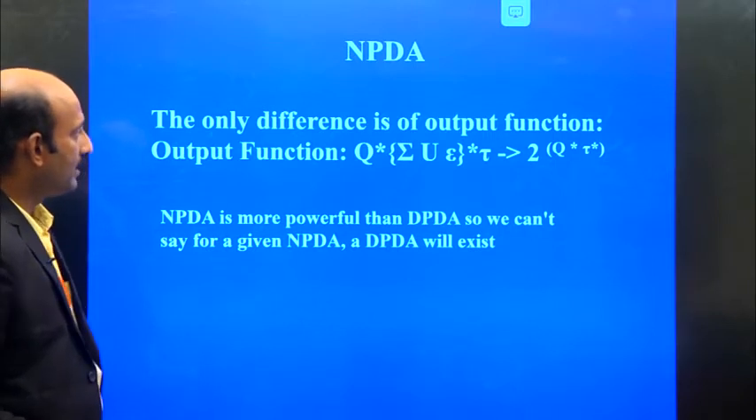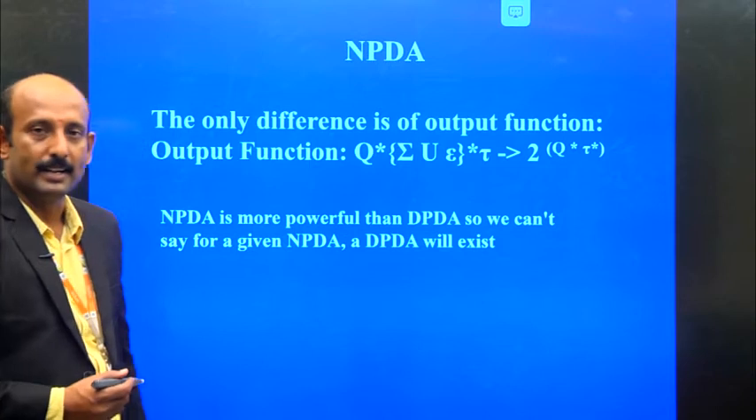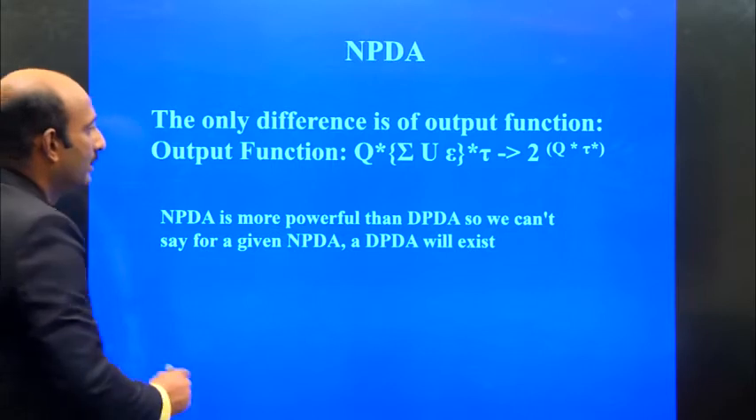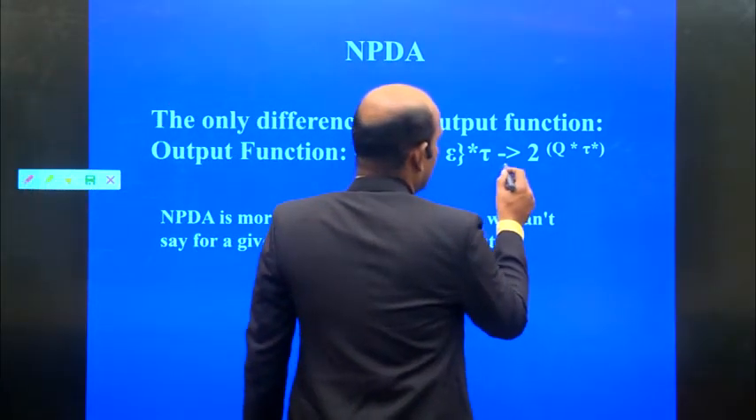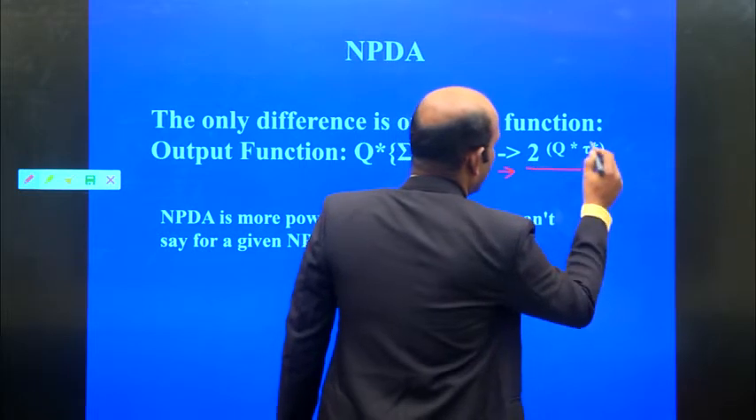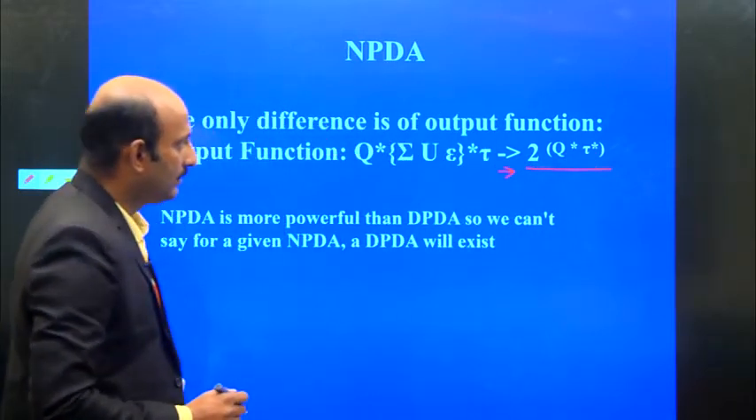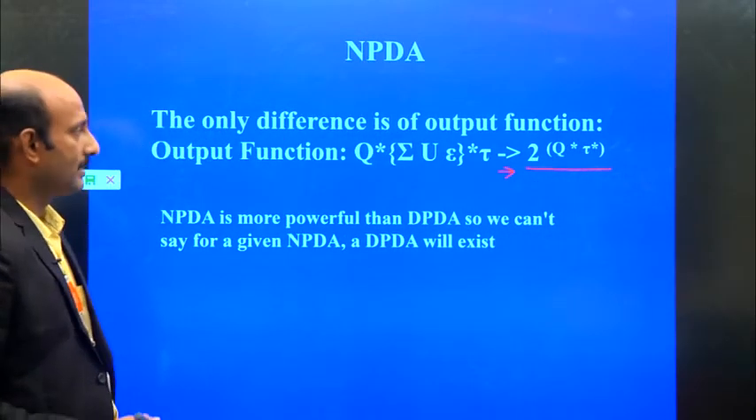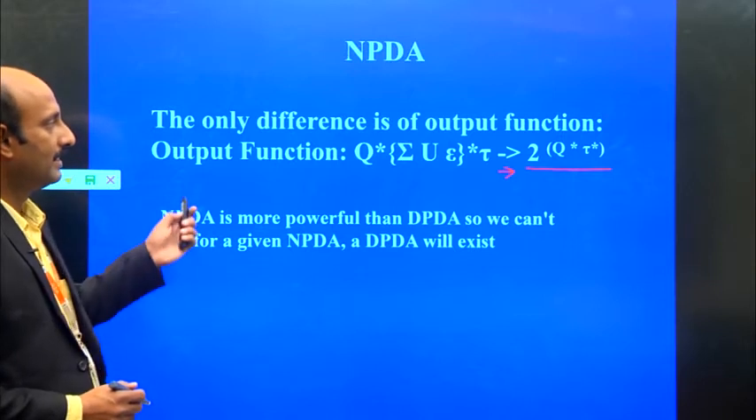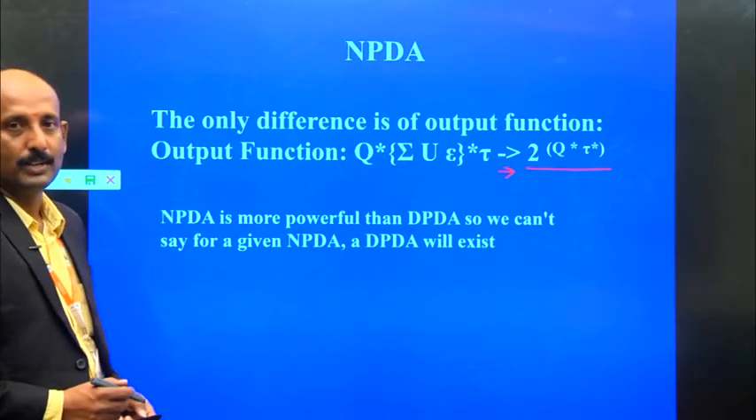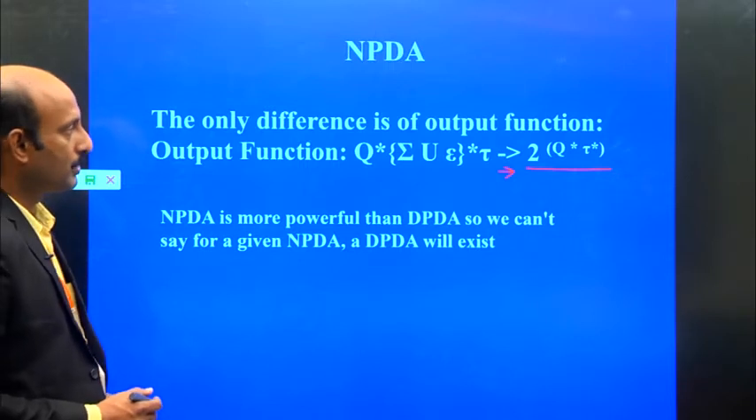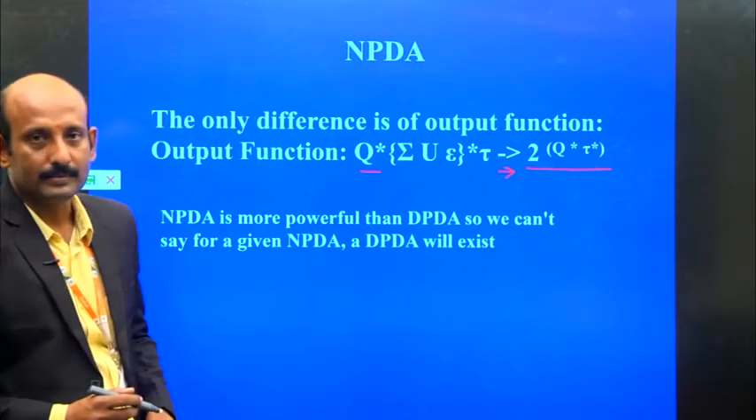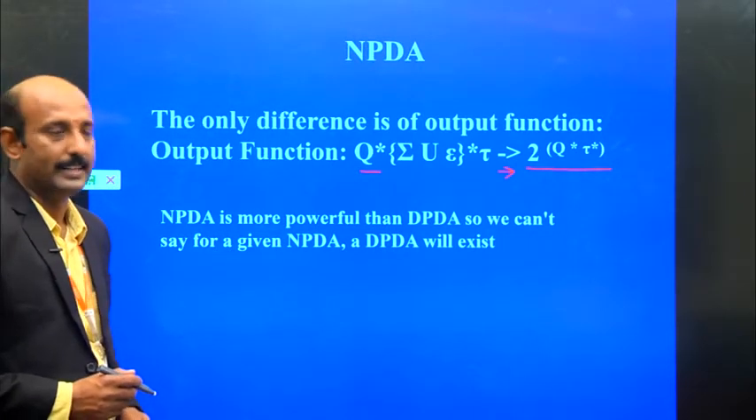The only difference between the deterministic and non-deterministic automata is the 2 power Q. We already know this implies 2 power Q into 2 power Q star into T star, that is the delta star. That is the difference between deterministic pushdown automata and non-deterministic pushdown automata, where Q is a set of states.